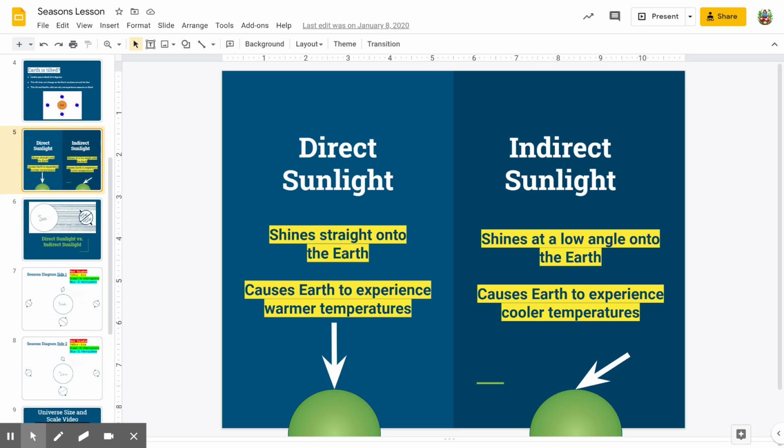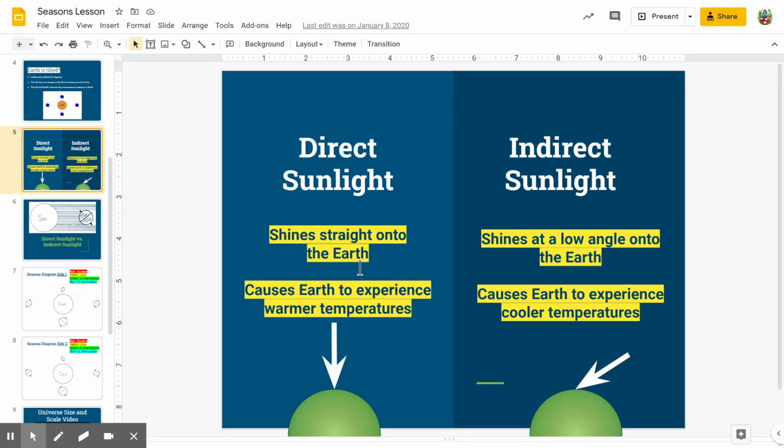And a lot of people think that if we are closer to the sun, we're getting more heat from the sun. But January 2nd, 2 days ago, we were the closest we will ever be to the sun this year. Okay, so we were at what they call perihelion. So we are as close as we could get to the sun, and we are still in winter. So our distance from the sun does not control our seasons. It is the tilt of Earth's axis which changes the amount of direct and indirect sunlight we get.